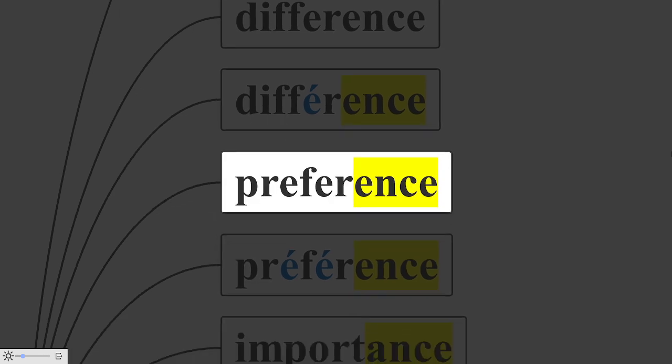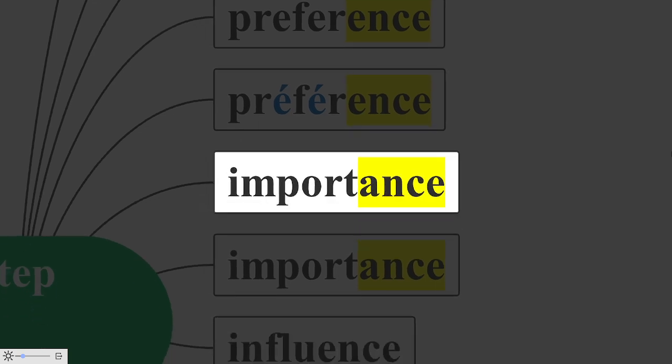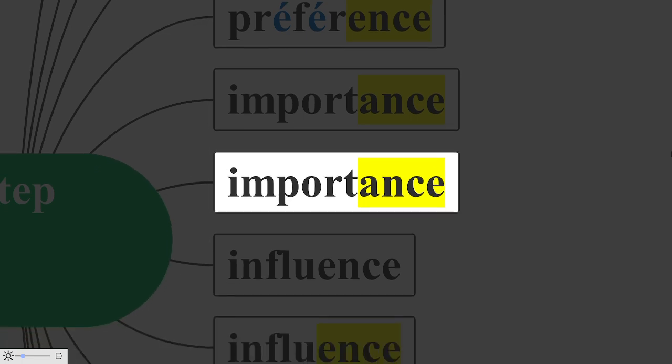Preference in English, for instance, in French it is called préférence. Préférence. Importance in English, for instance, words ending in ance, you have the same spelling in French, but you pronounce it as importance. Importance.